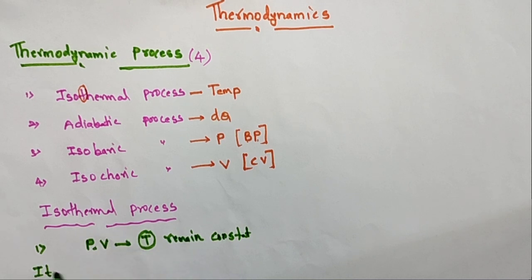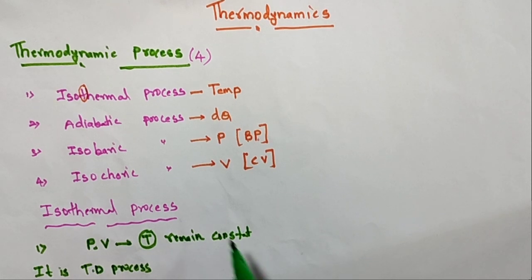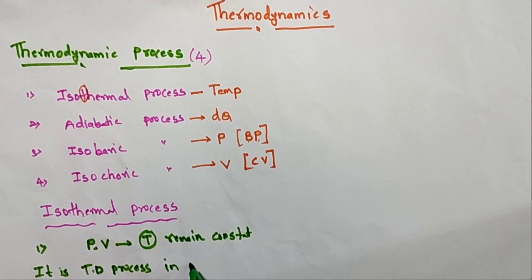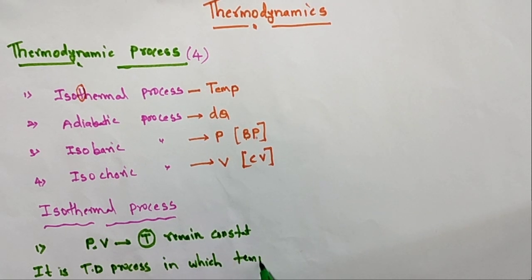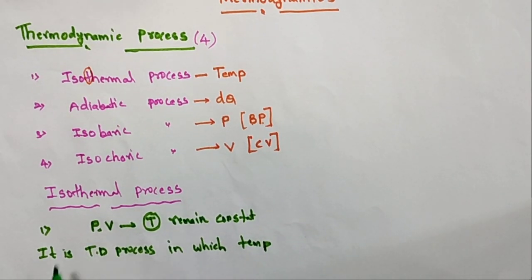Write down the definition. It is a thermodynamic process in which the temperature of the system remains constant.